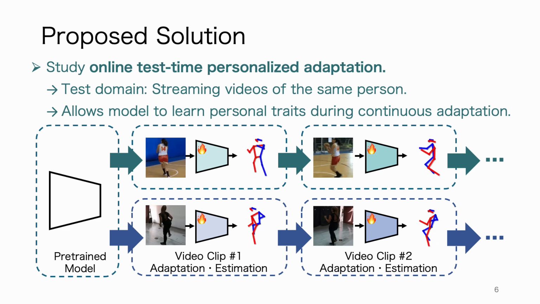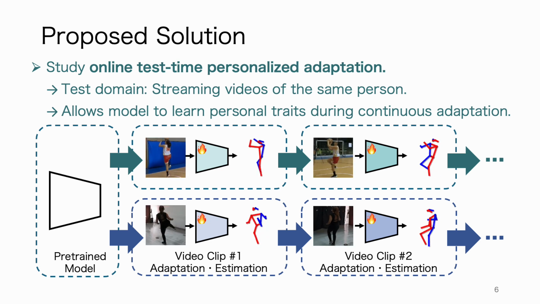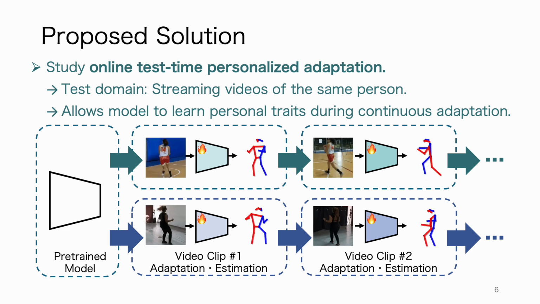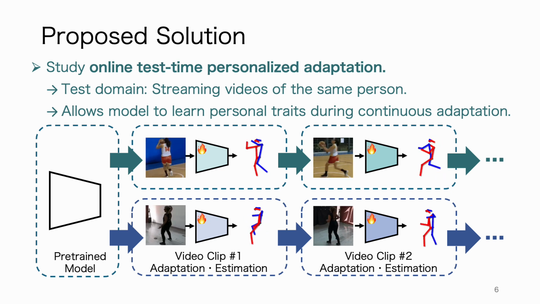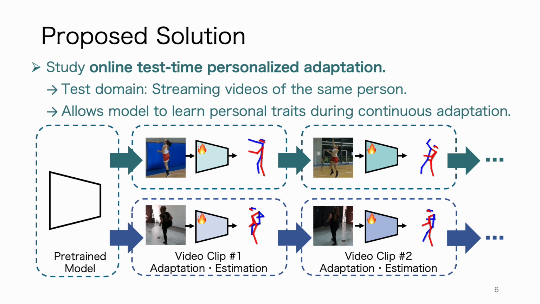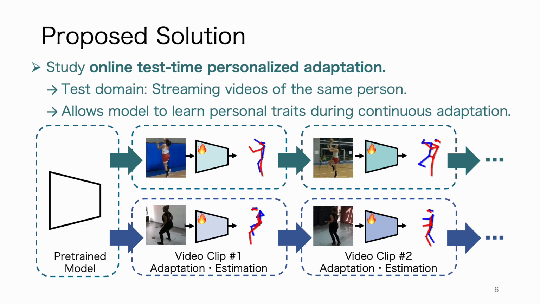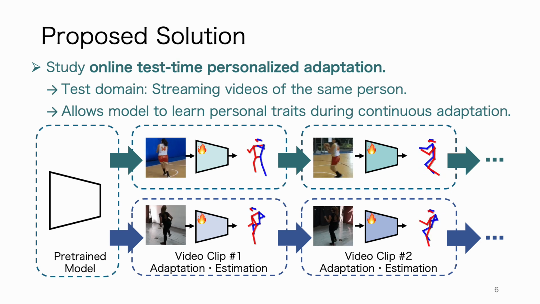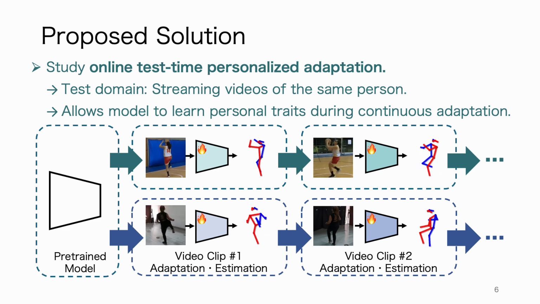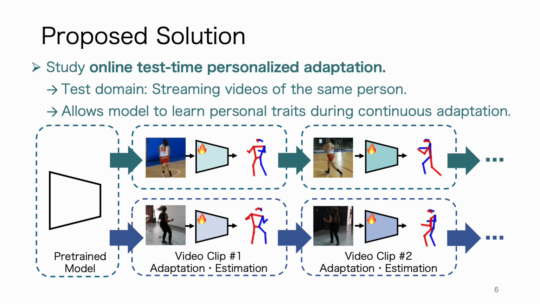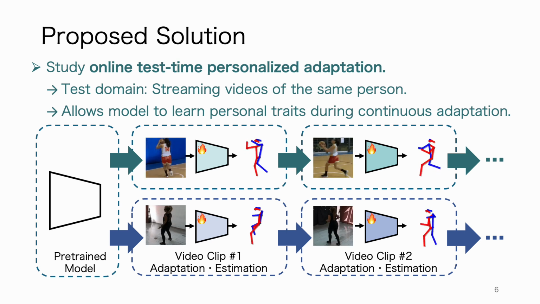In this work, we propose to address human body pose estimation from the perspective of online test time personalized adaptation. The test domain consists of streaming videos of the same person who was not included in the training phase. During test time, when each new video clip arrives, we continuously update the model parameters to perform on-the-fly adaptation and estimation for each video clip, which allows the model to capture personal traits throughout continuous observation.